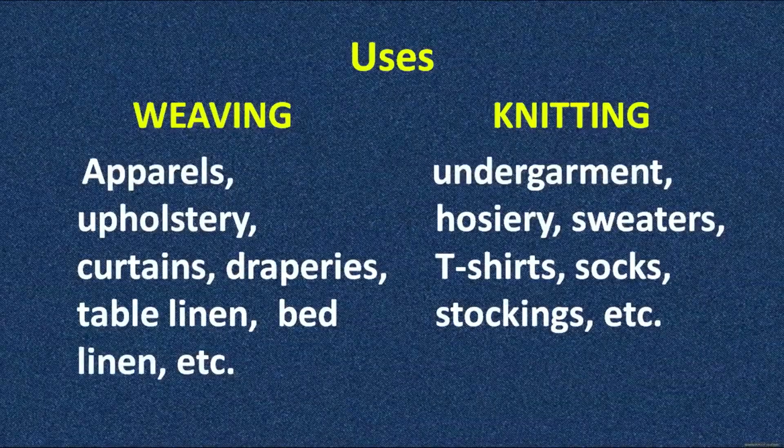And the knitted garment can be used for making undergarments, hosiery, sweaters, t-shirts, stockings, socks, and many more things. The process of knitting can be further enhanced to incorporate various designs and made into more beautiful patterns and sequences.